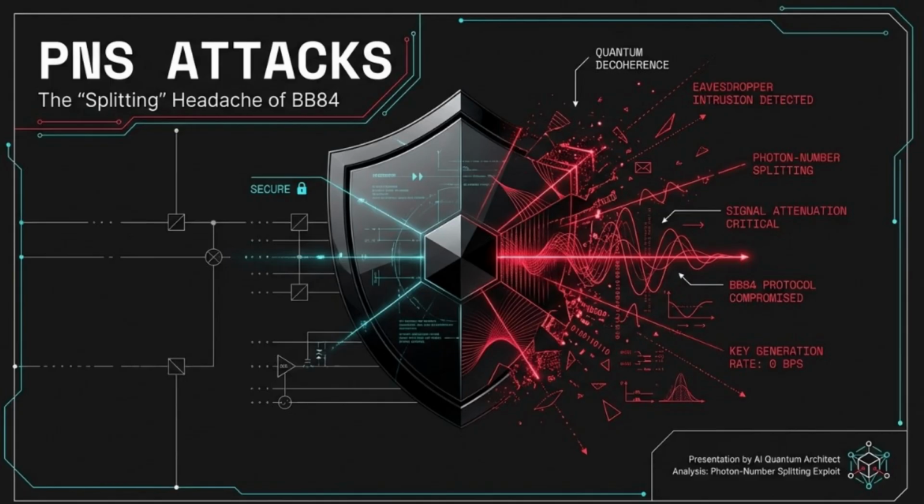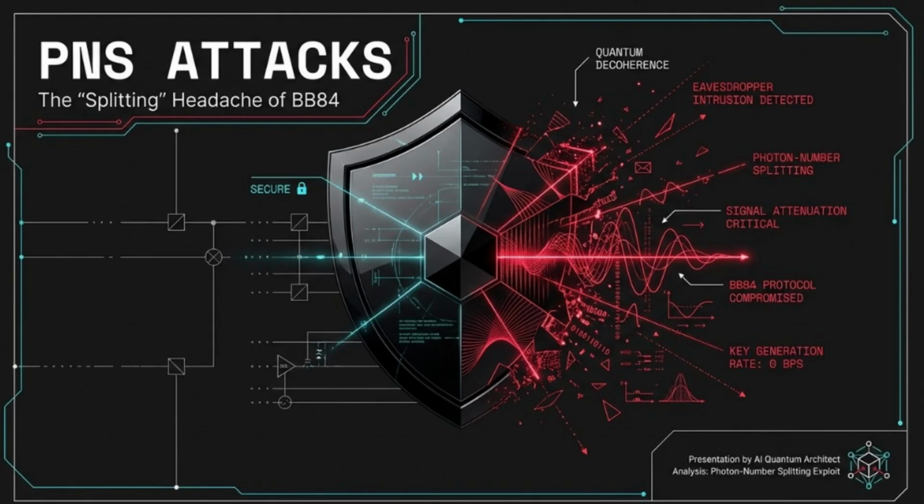In the world of quantum cryptography, the BB84 protocol is often hailed as the gold standard of unbreakable security. But theory often meets a harsh reality when it interacts with physical hardware. Today, we are analyzing the Photon-Number Splitting, or PNS attack. As you can see on your screen, this exploit strikes at the very heart of the quantum channel.